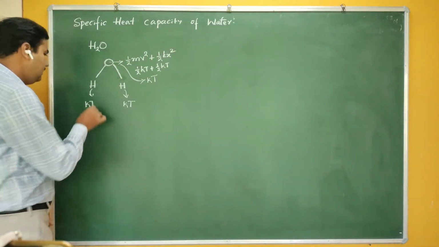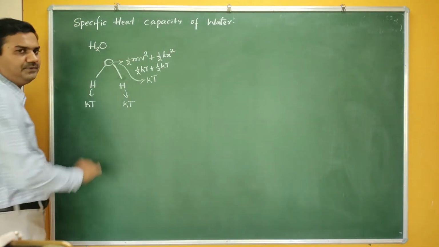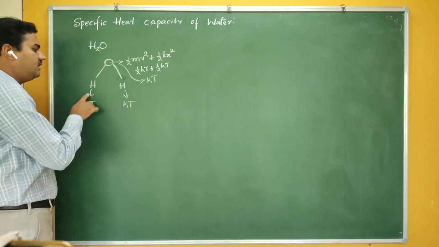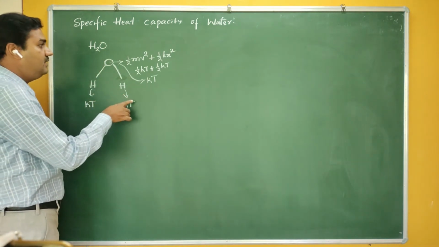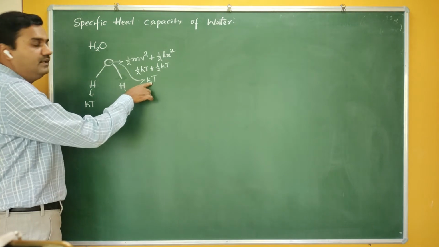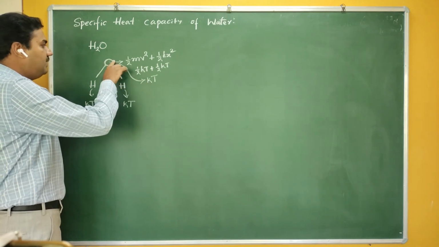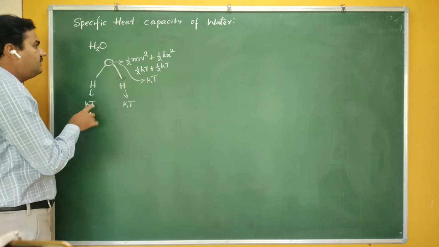So if you take a water molecule, the water molecule has three atoms here, and each atom has an energy of kT. Therefore, the total energy is kT plus kT plus kT.